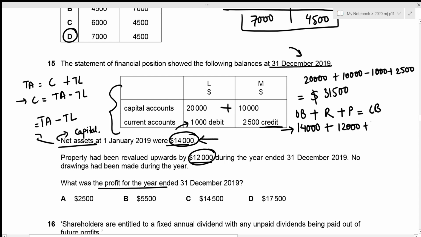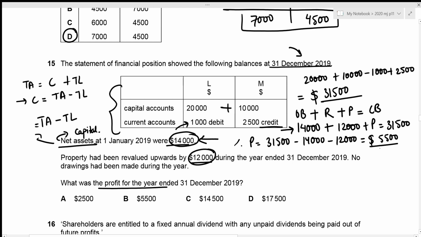We need to figure out the profit, and we have our closing balance to be 31,500. Now we can easily figure out the profit. That is just going to be 31,500 minus 14,000 minus 1,200, which results in the value of 16,300. So this is the profit for the year ended 31st December 2019. And this value is given in option B. That is the correct answer.